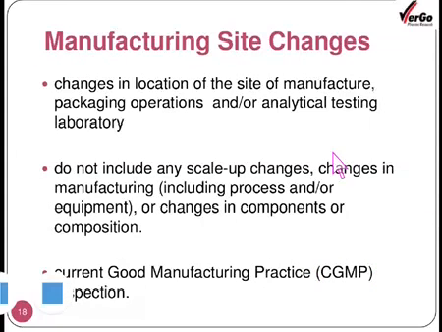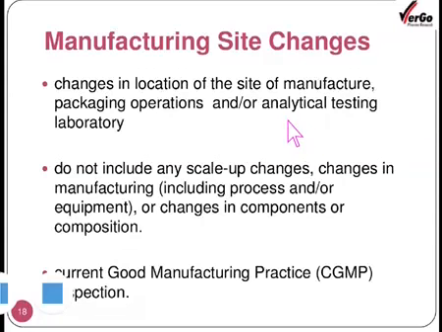The next kind of change which is considered under the SUPAC guideline is the manufacturing site change. So let us see how the manufacturing site changes are considered at different levels. Changes in the location of the site of manufacturing, packaging operations and or analytical testing laboratory.